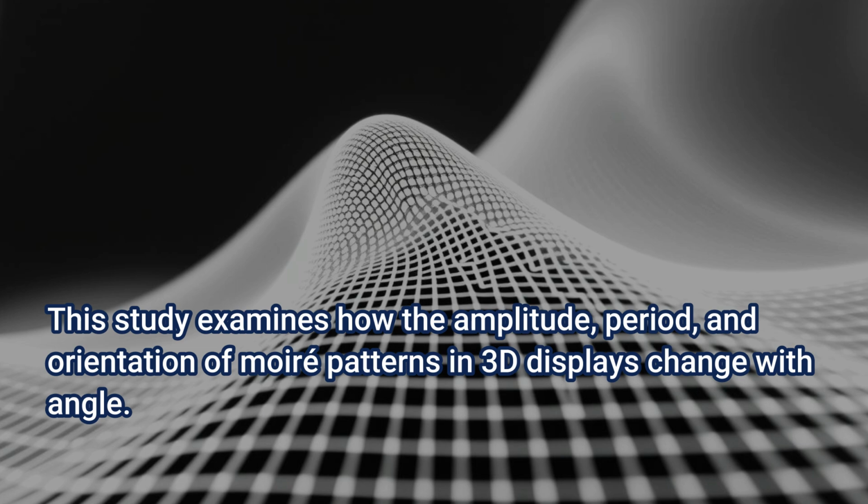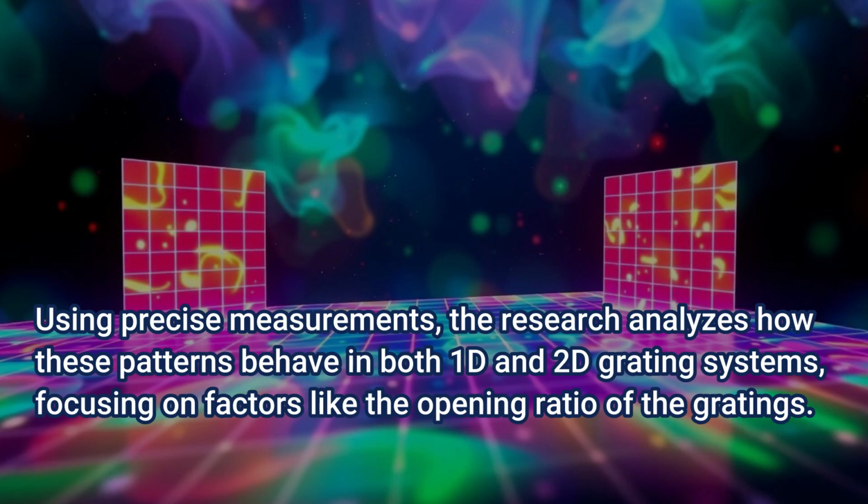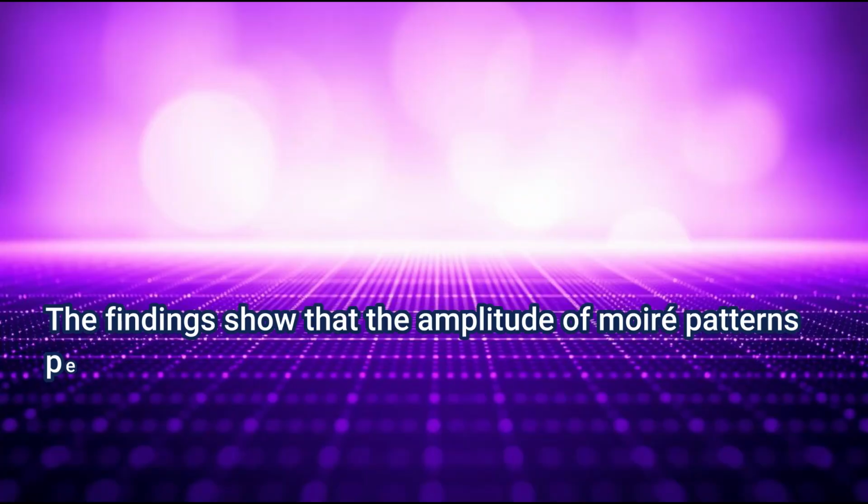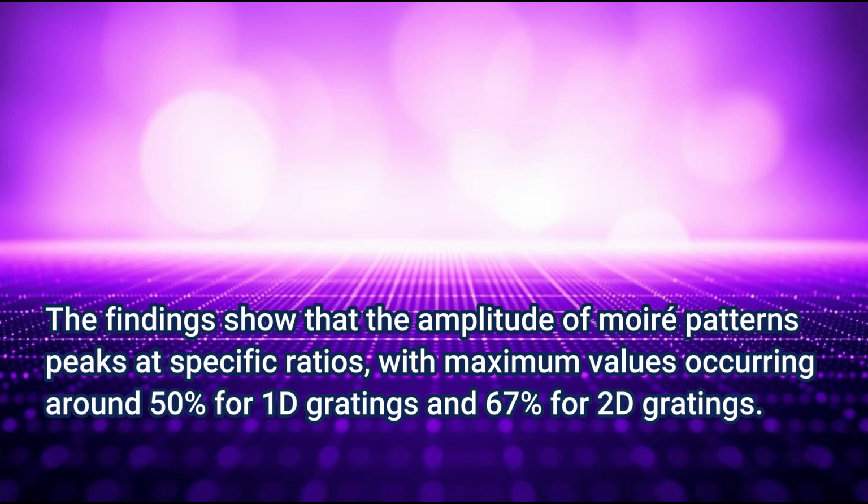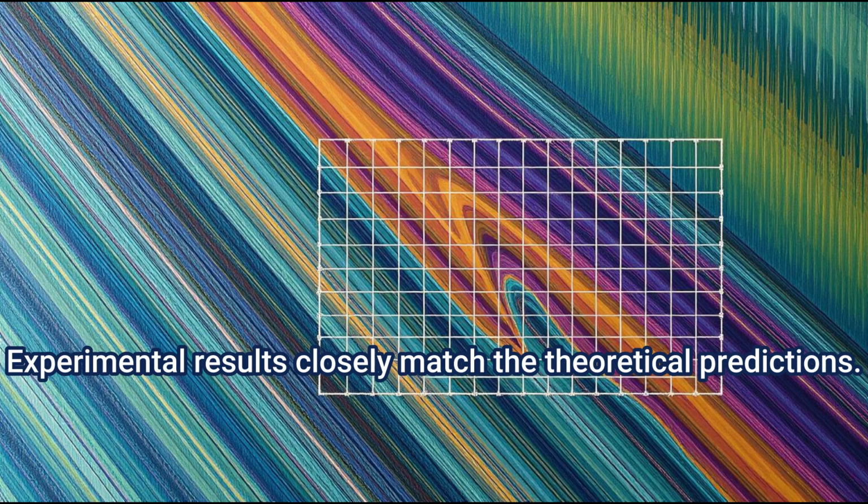with angle. Using precise measurements, the research analyzes how these patterns behave in both 1D and 2D grating systems, focusing on factors like the opening ratio of the gratings. The findings show that the amplitude of Moire patterns peaks at specific ratios, with maximum values occurring around 50% for 1D gratings and 67% for 2D gratings. Experimental results closely match the theoretical predictions.